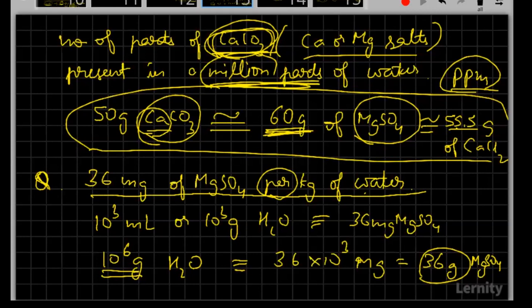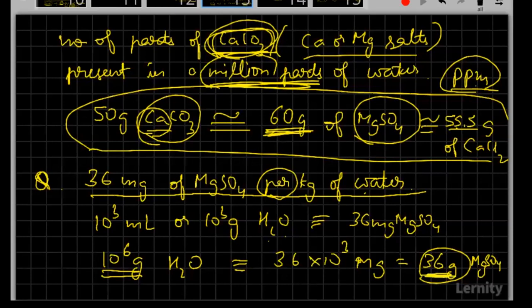So the volume and mass are equal: 10 to the power of 3 grams of water is equivalent to 36 mg of magnesium sulfate. But I want to express it in parts per million, that is 10 to the power of 6. So 10 to the power of 6 grams of water means this also has to be multiplied by 10 to the power of 3. And this whole thing gives me 36 grams.